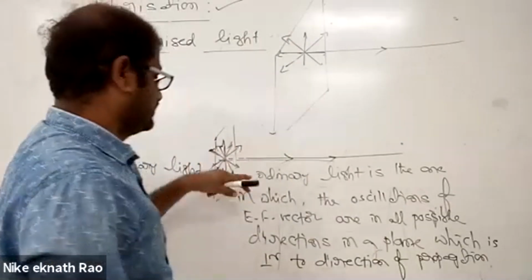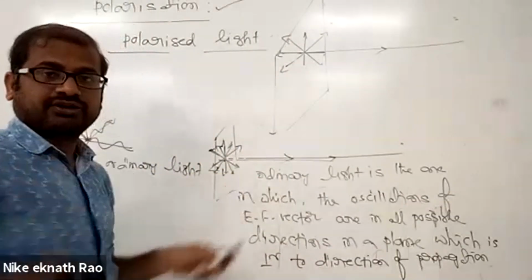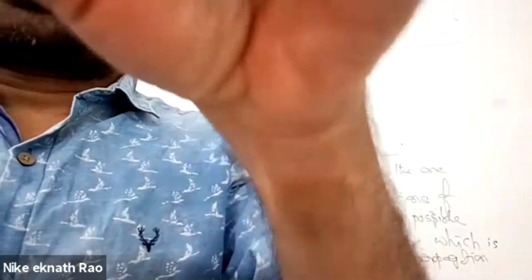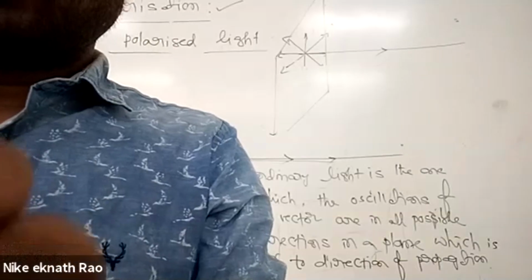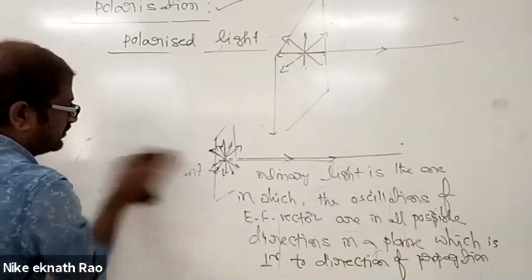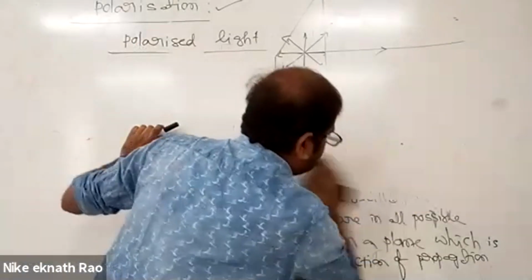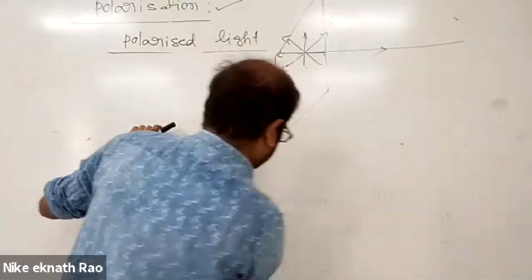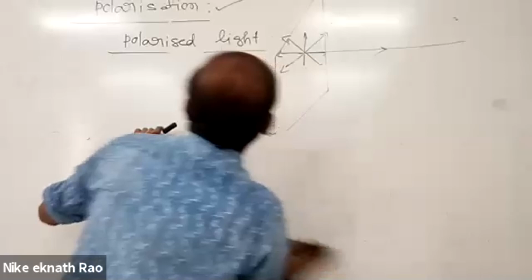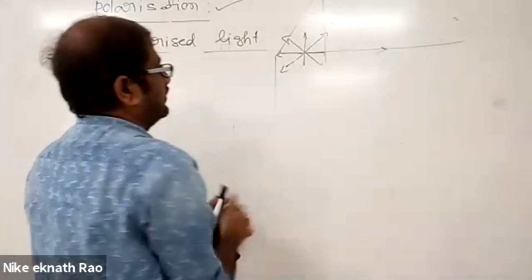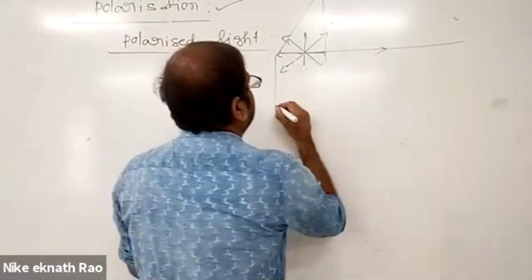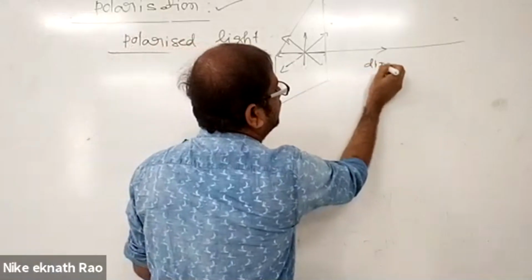So this I am writing for everyone, students who are hearing virtually. Yes, can you hear me? Right. Now, what is polarized light? We will see here. This is a plane, this is ordinary light, and the direction of propagation is this one.